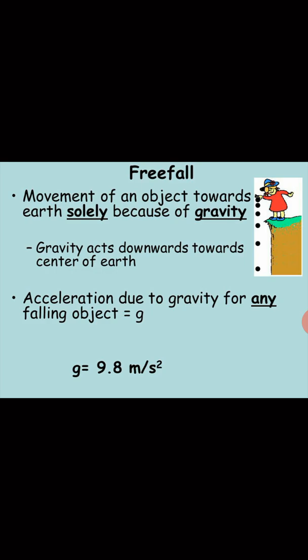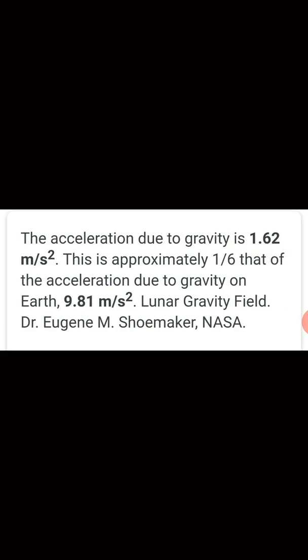So the value of acceleration due to gravity, or the value of that small g on earth, only on earth, is 9.8 meter per second square. So this value we need to use. Whenever we want to convert any mass into weight, you need to multiply by the term g, that is 9.8. So 9.8 is the value of gravitational field strength acting on the earth. We will also see what the value of this g is on the moon.